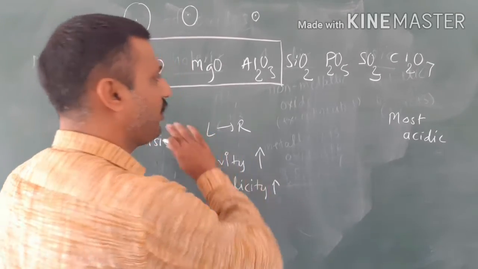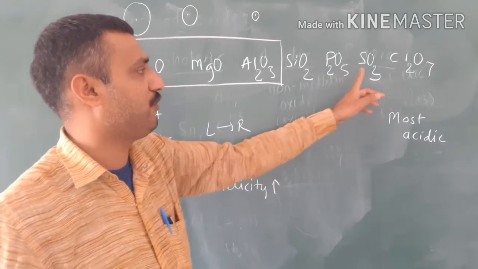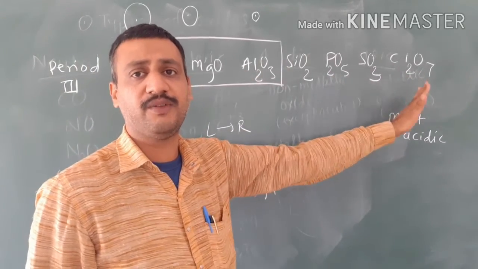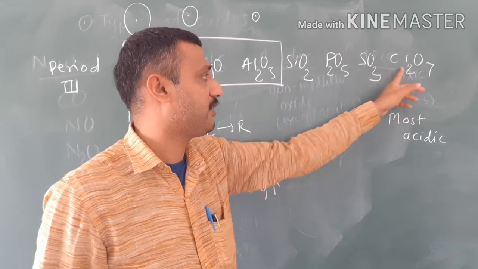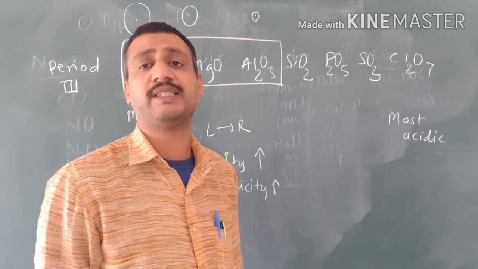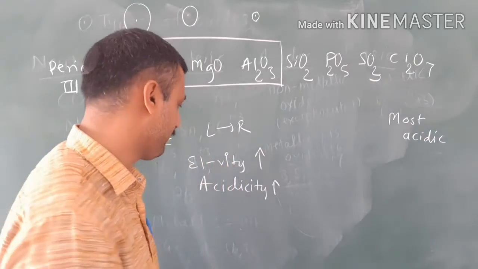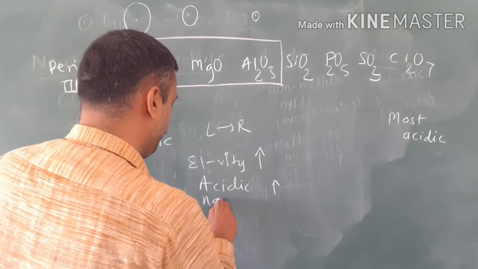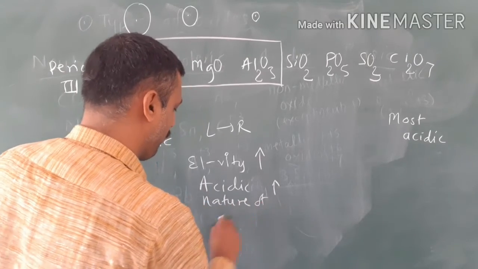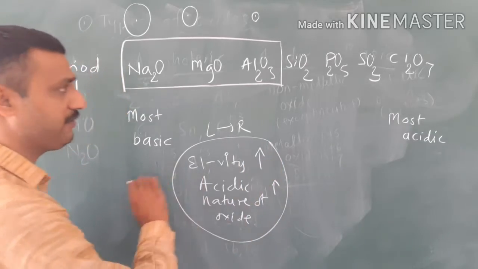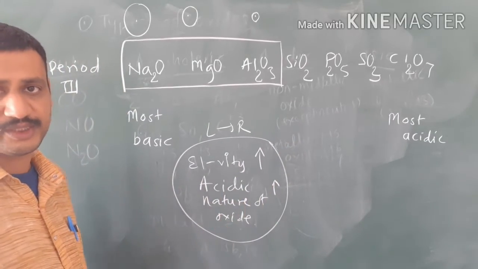It is applicable for all of these; you may take the example of P2O5, SO3 and Cl2O7. Left to right, the electronegativity of phosphorus, sulfur and chlorine increases, and the acidic nature of the oxide increases. Students, please note this: as electronegativity increases, the acidic nature of the oxide increases.